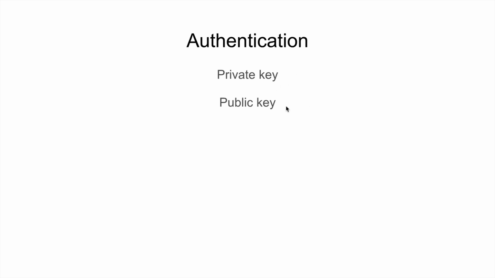But it doesn't work the opposite way. You can't deduce your private key from the public key, and that's what makes it secure. So it's safe to show your public key because it's kind of like a username, but it's not safe to show your private key because it's kind of like a password. Your private key is basically the secret of how you sign transactions and authenticate that it was you on the blockchain, and then your public key can be deduced from the signature.